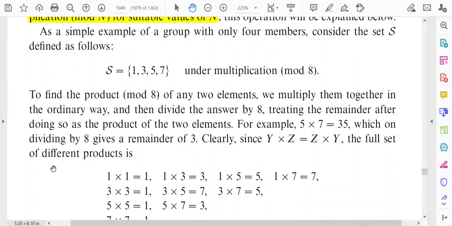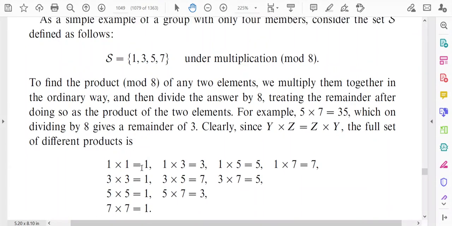So if we consider the full set of different products, they will be like this. Suppose you start from the element 1 and you multiply the element 1 with all the 4 elements. For example, 1 into 1 is equal to 1, 1 into 3 is equal to 3, 1 into 5 is equal to 5, and 1 into 7 is equal to 7.